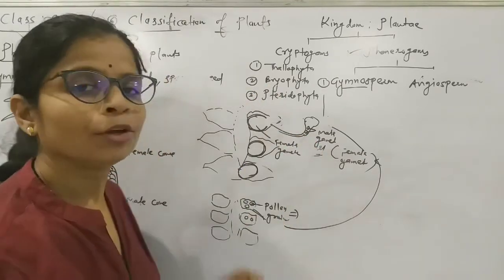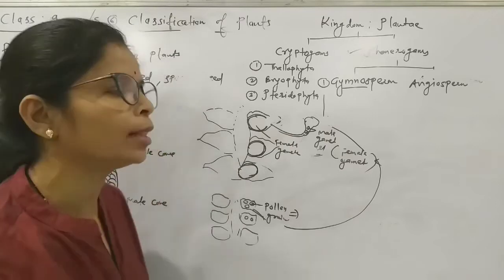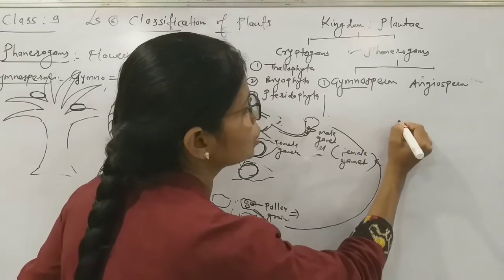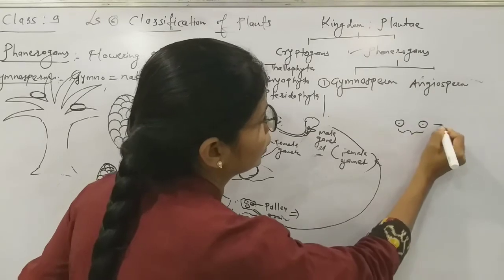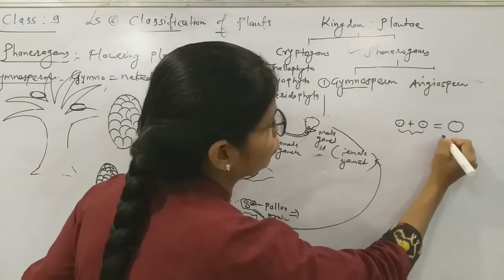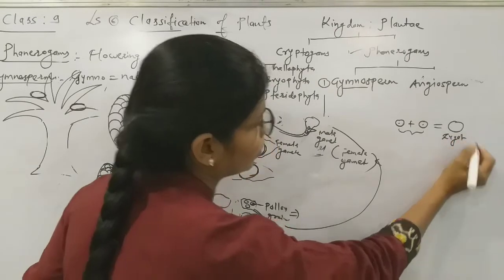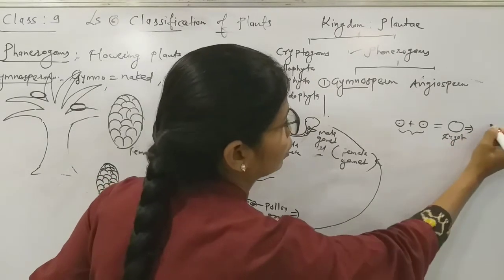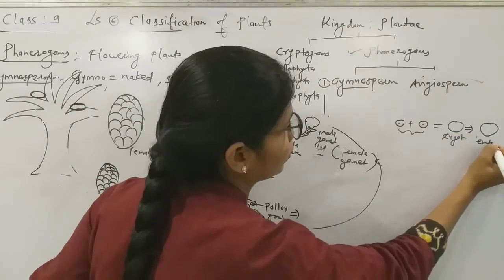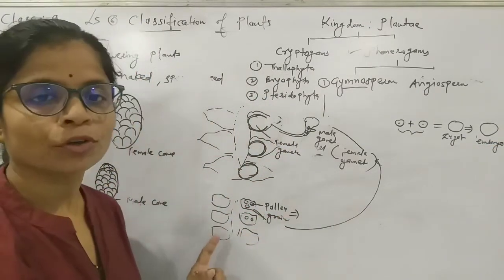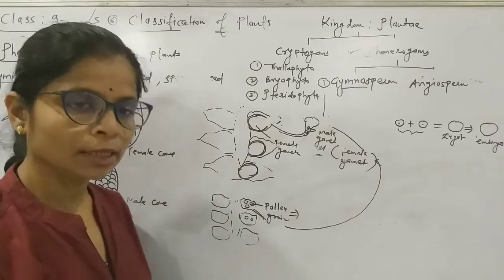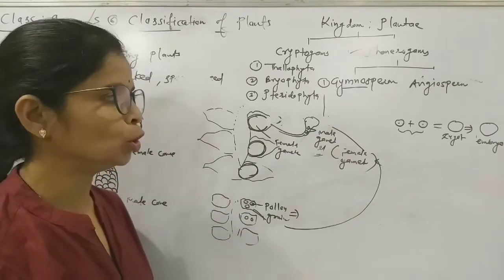So there is fusion of the male gamete cell and the female gamete cell. There is formation of the zygote. The zygote further develops into an embryo.